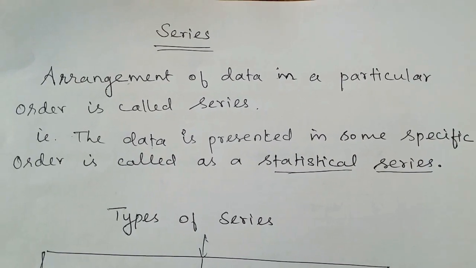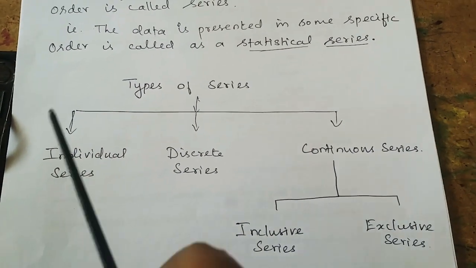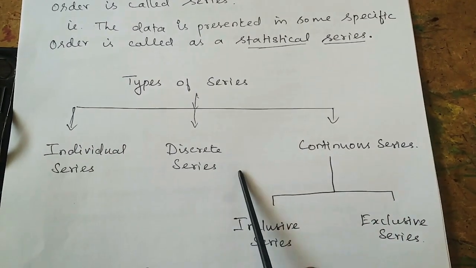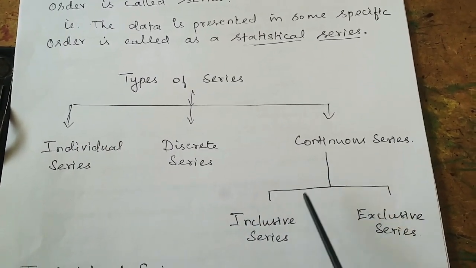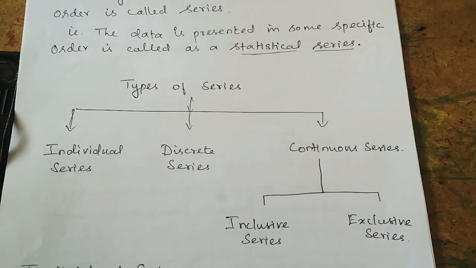There are 3 types of series. The first one is individual series, the second one is discrete series, and the third one is continuous series. Continuous series has 2 types, inclusive and exclusive series.